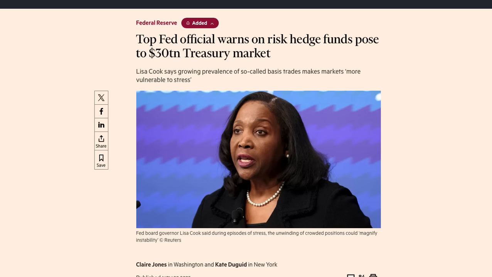Remember, an unwind of the basis trade, which is short futures, long cash Treasury, would be the opposite. You'd be forced to buy the futures contract and sell the U.S. Treasury. Now, we saw this in March of 2020. We saw this in early April. It causes significant issues in the U.S. Treasury market. Of course, we saw in early April the 10-year Treasury yield spiking more than 70 basis points in just a couple days, in part due to the basis trade starting to unwind. Of course, the Fed governor in charge of financial stability is warning of the risk that this basis trade could have.